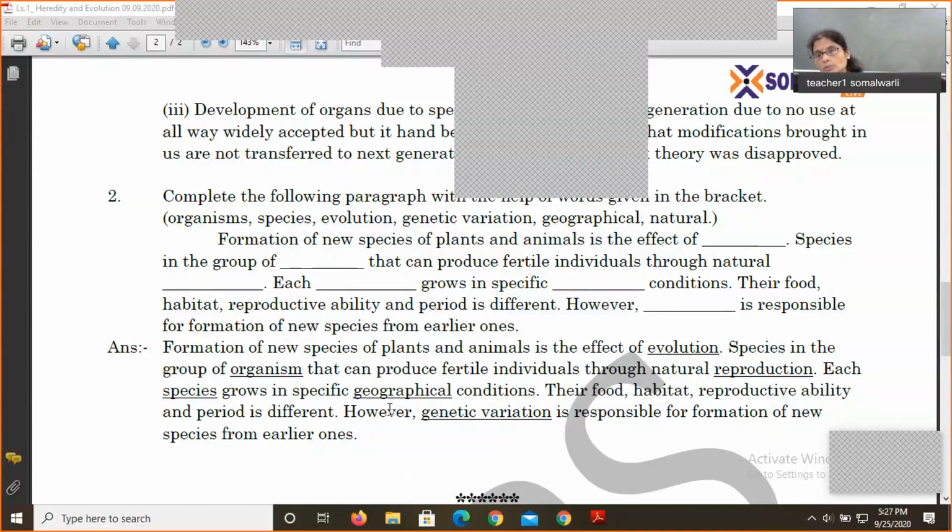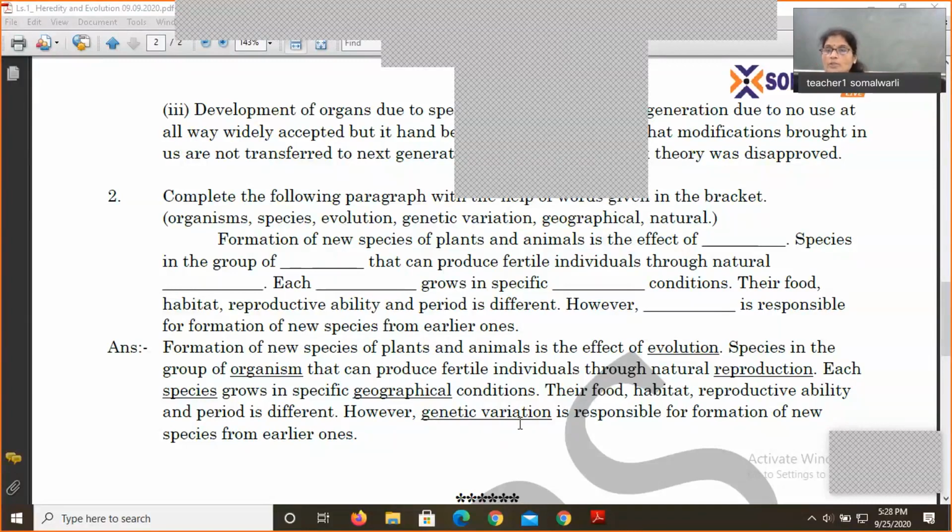Suppose you fill the word evolution here instead of there, by mistake. You should be able to realize that the word you are trying to fill is not fitting here, it's wrong. How can you work that out? If you are very much aware of the scientific facts that have been taught to you.